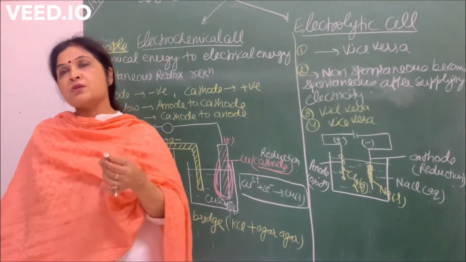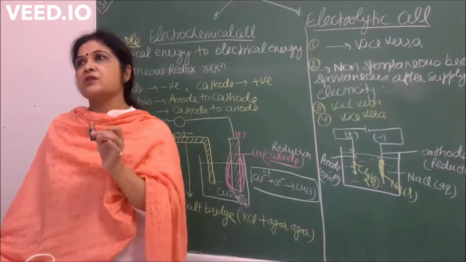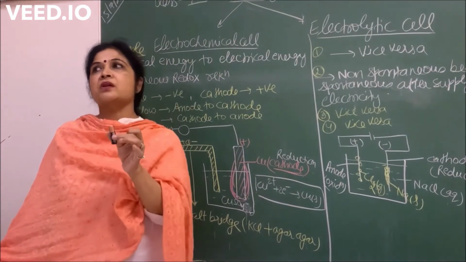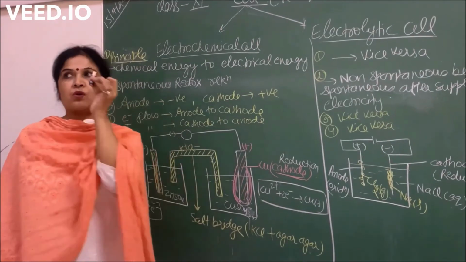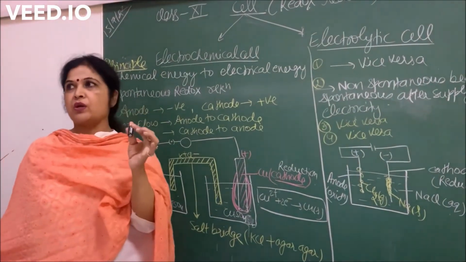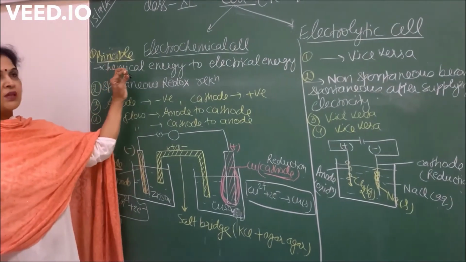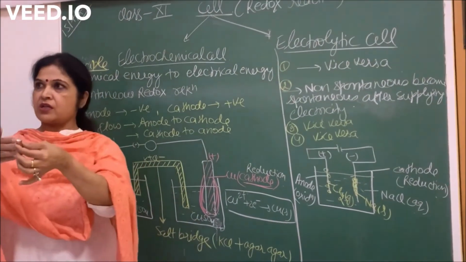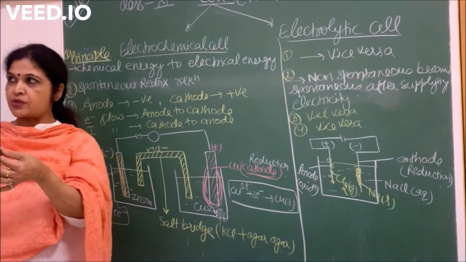Yes, ma'am. The clock is running because a chemical reaction started in this battery, and this chemical reaction converts into electrical energy. So what is the principle of the electrochemical cell? The chemical reaction occurs, which converts into electrical energy, and electricity is produced.